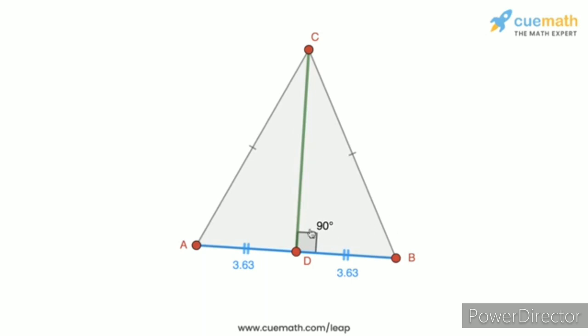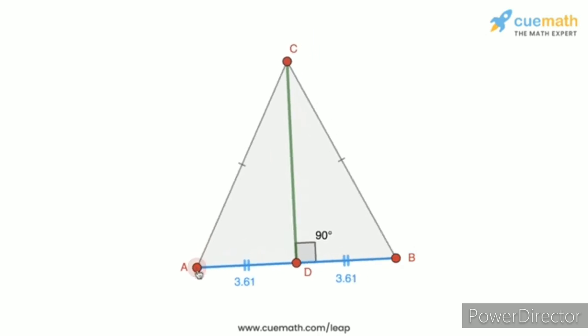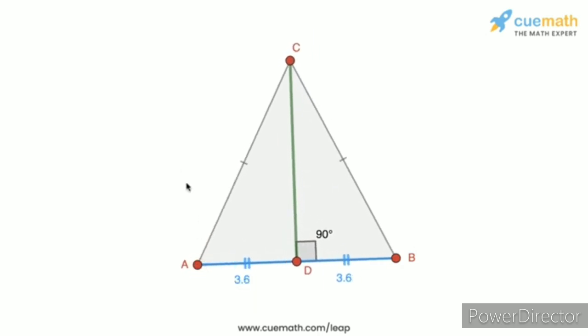And this basically happens because AC and BC are equal. So whenever you draw an altitude from the vertex common to the equal sides to the opposite base, that altitude will also be the median from that vertex. Okay, so this is what this simulation tells us. Now let's go back to our question.